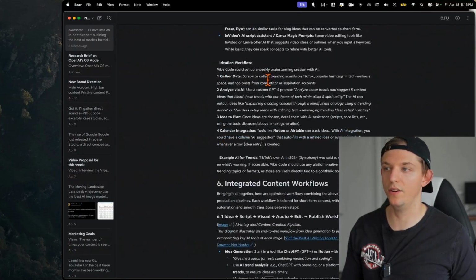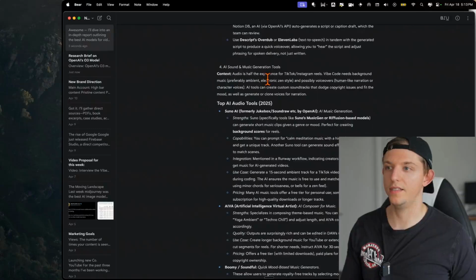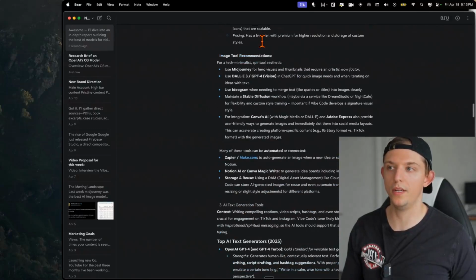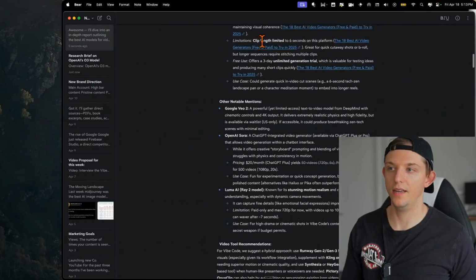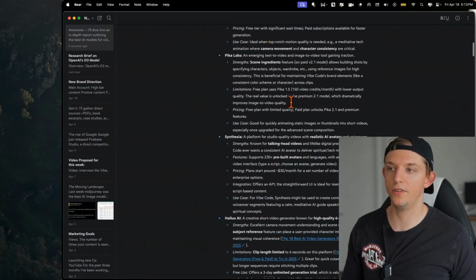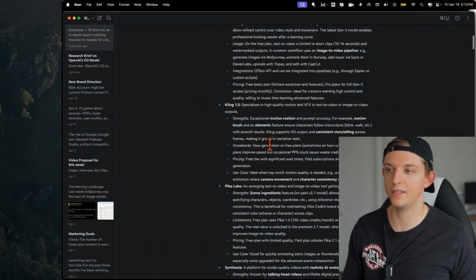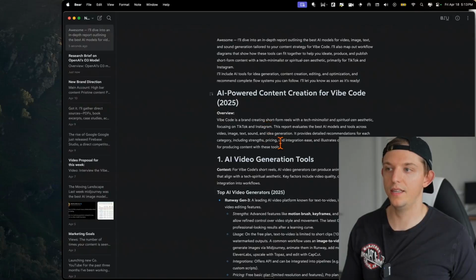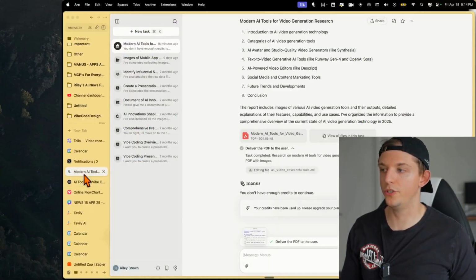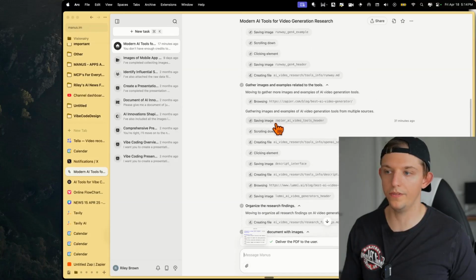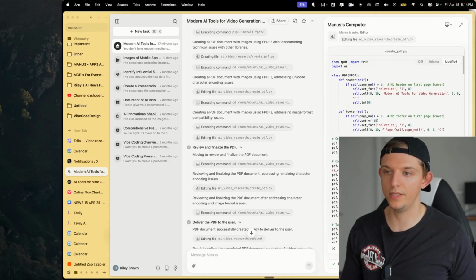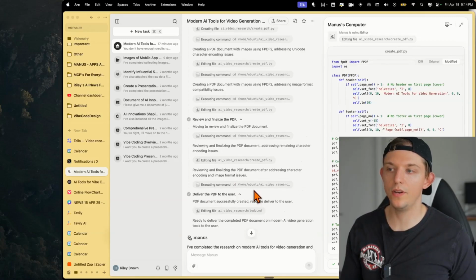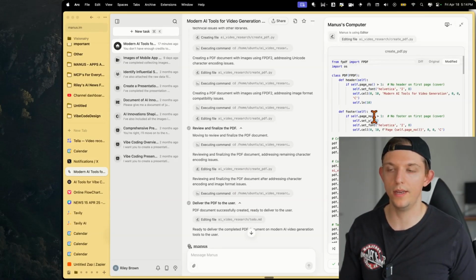But look at how long this is. This is probably a 20 to 30 page report. This is just insane. It did all of this research, and you can see here it has a lot of different links, and that is the report that it created. If we go to Manus, we can see here that it returned, so it went through all of these different steps, and you can check on them right here. Every single step you can see, and this allows you to actually see where in its reasoning it went wrong.